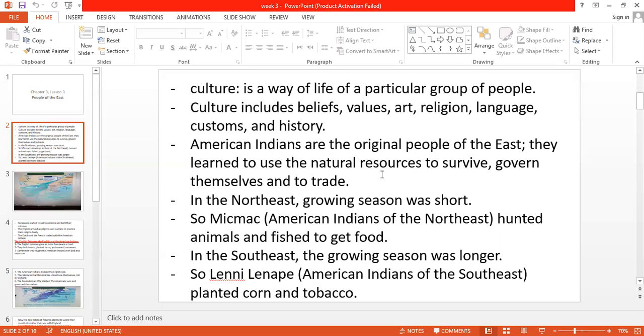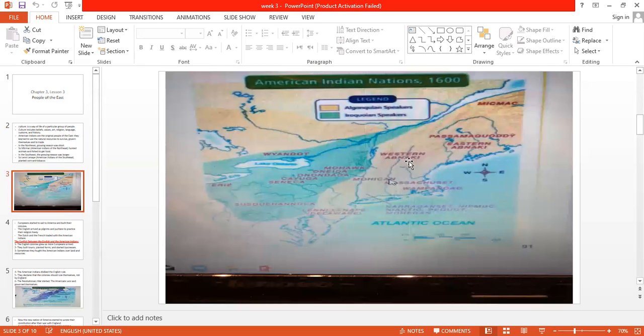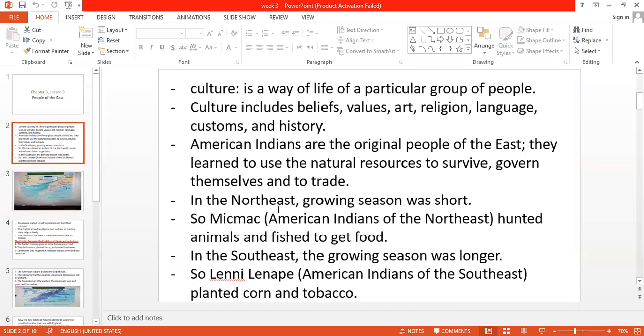But you know, the East, guys, is divided. Look, this is the map of the East. The book divides the East into regions. Here I am speaking now about the Northeast. In the Northeast, guys, the growing season was short. What is the meaning of growing season? We talked about it before: the growing season means the time in which plants grow. So here the growing season in the Northeast is short.